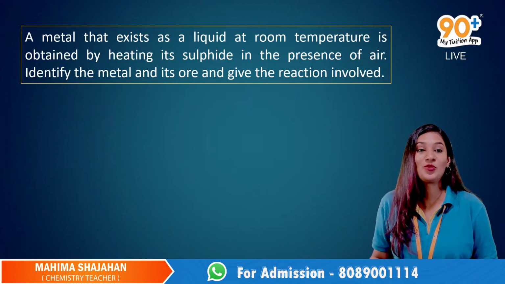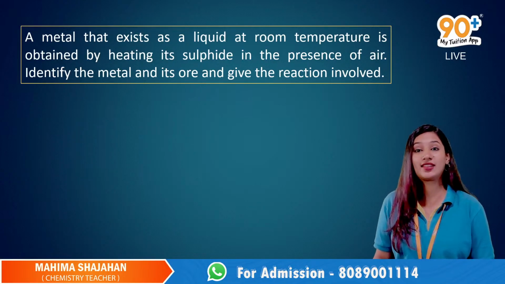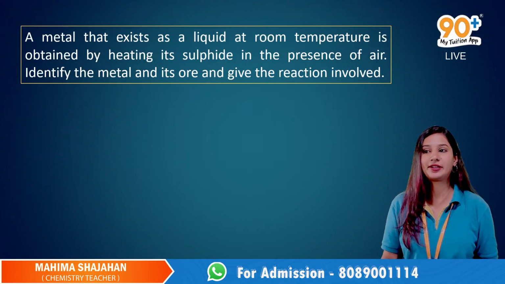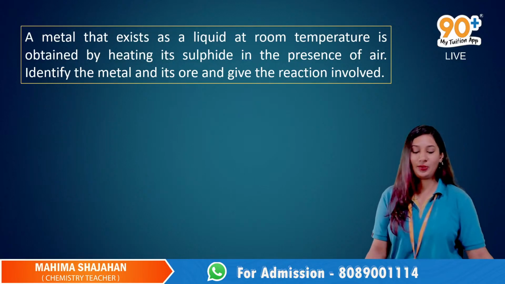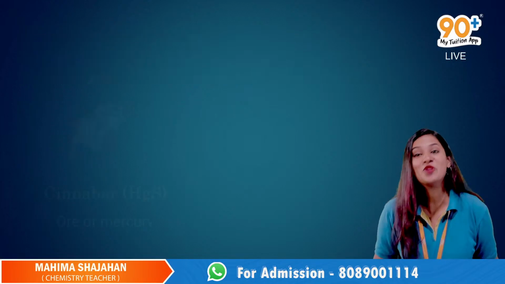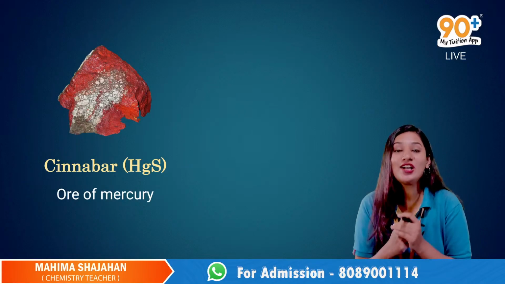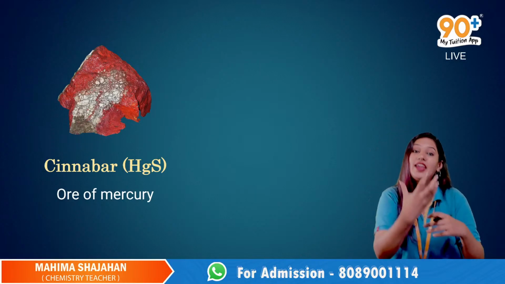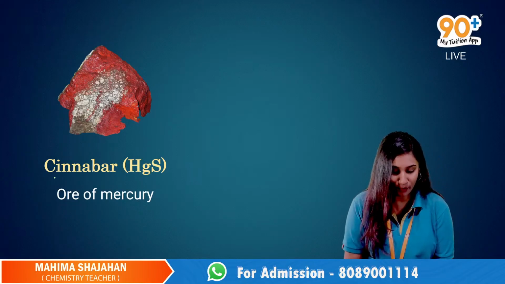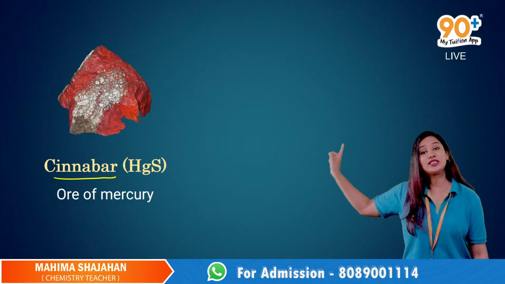Which is a metal that exists as a liquid at room temperature? Gallium and cesium have very low melting points, so they will melt, but at room temperature, the metal that exists as a liquid is mercury. That's okay, Alan. It is mercury, and mercury exists as its sulfide ore. The sulfide ore of mercury is called cinnabar.